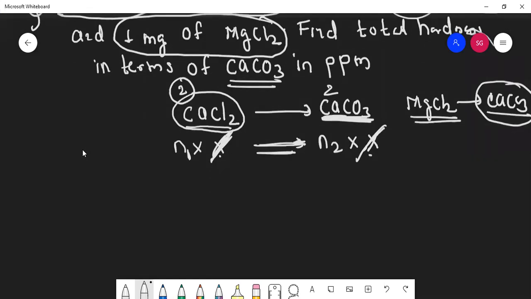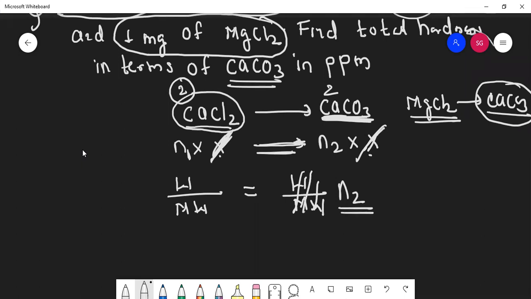Okay, you know how to find mole, students. Weight upon molecular weight is equal to weight upon molecular weight, but for calcium carbonate I know nothing yet, so I'll keep the moles only, that is N2. Okay, the weight of calcium chloride, how much was it given? 1 milligram. Can you convert this 1 milligram into grams, because molecular weights are always in grams?